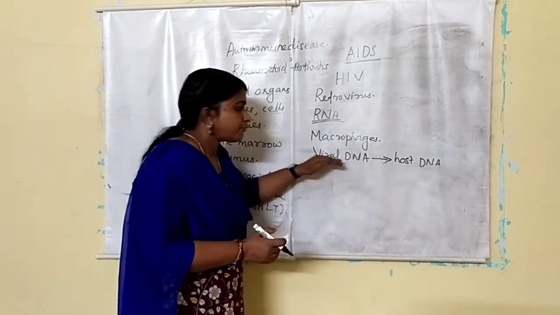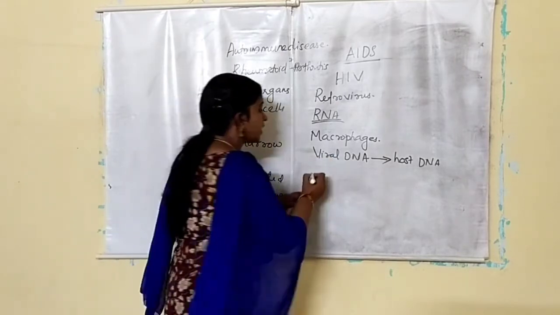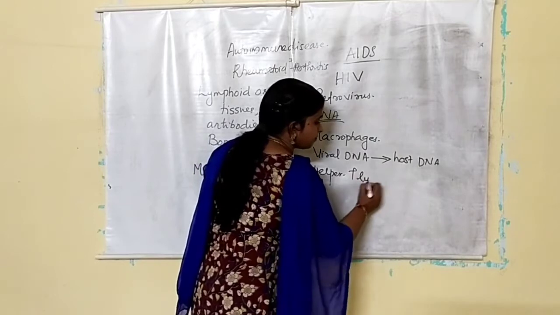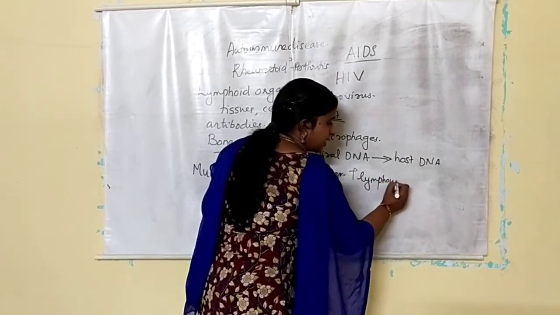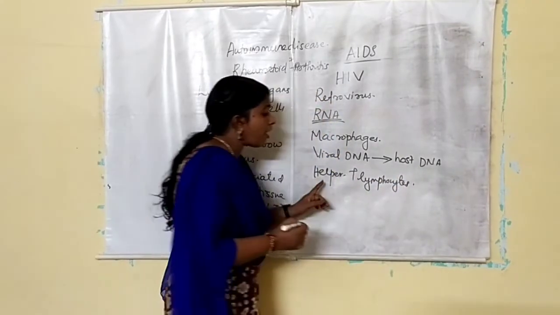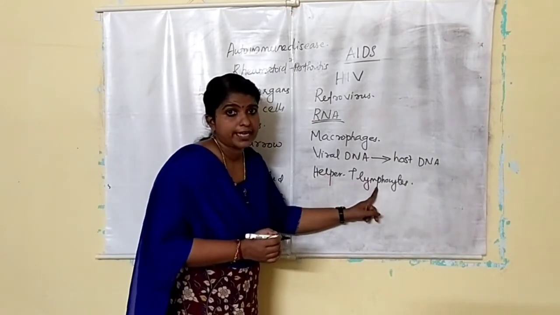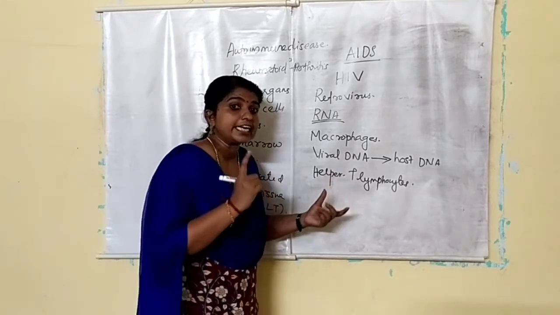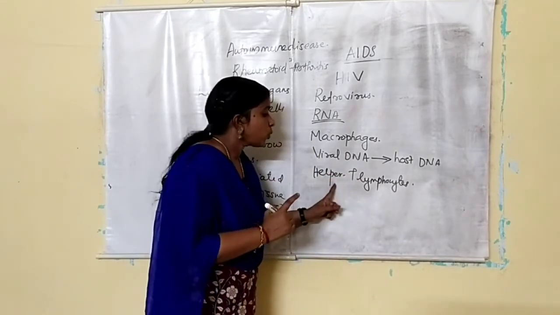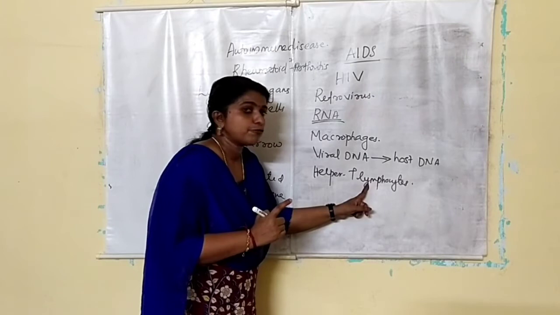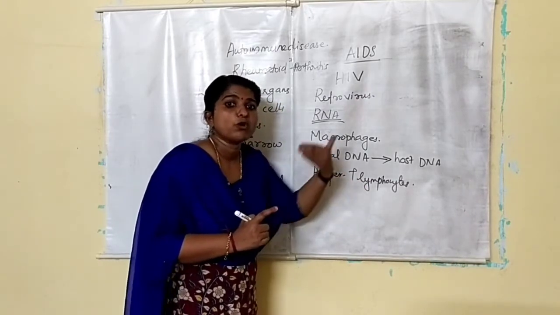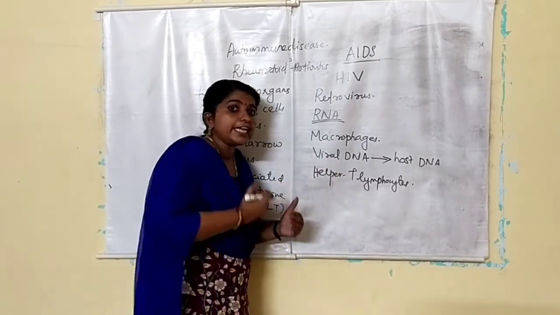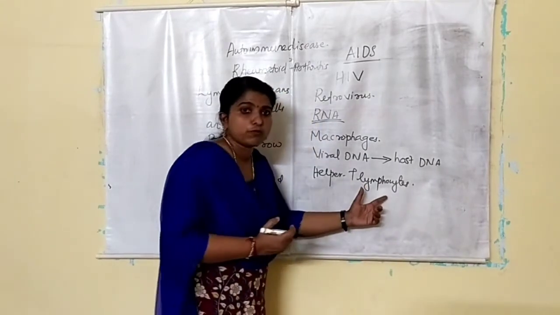After that, it affects helper T lymphocytes. At the same time, HIV affects helper T lymphocytes. Here you have to remember, it attacks the WBC, it attacks the immune system. There also it produces more viral particles, which are released into the blood and attack the next helper T lymphocyte.